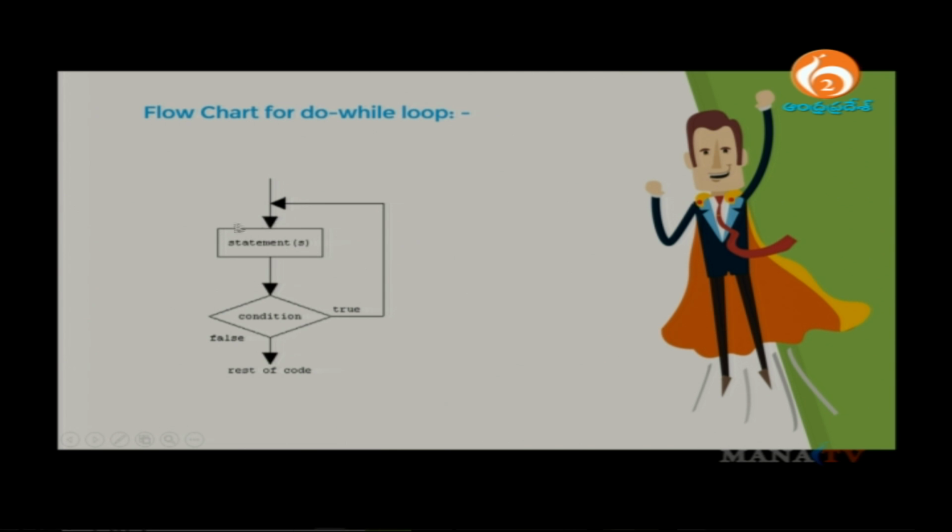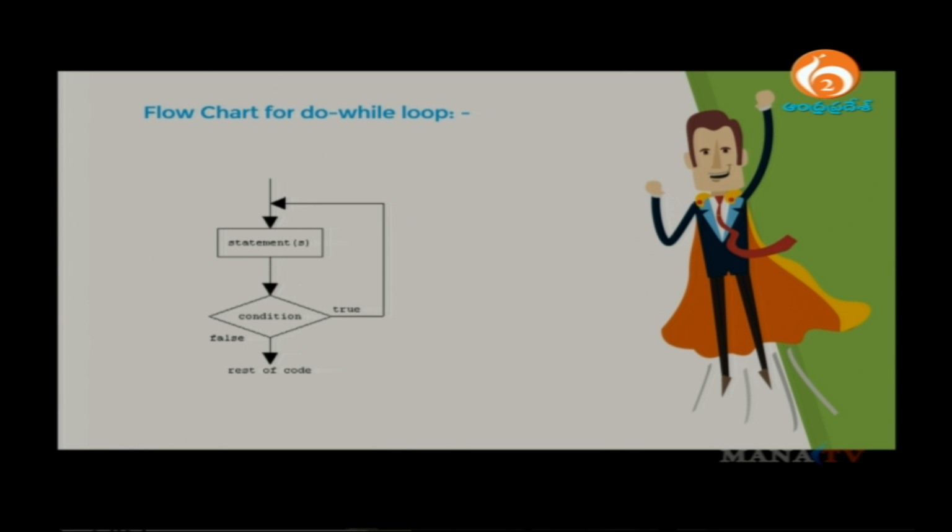For example, you have a group of statements here, and again that will be executed. In case any time the condition returns false, then your block of code stops executing from the do block and it starts executing the next lines of code present in your Java program. Yes, am I very clear?